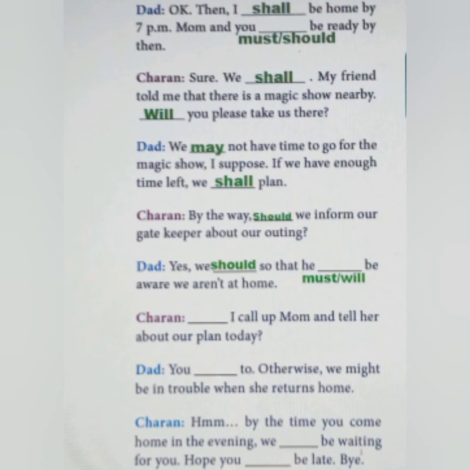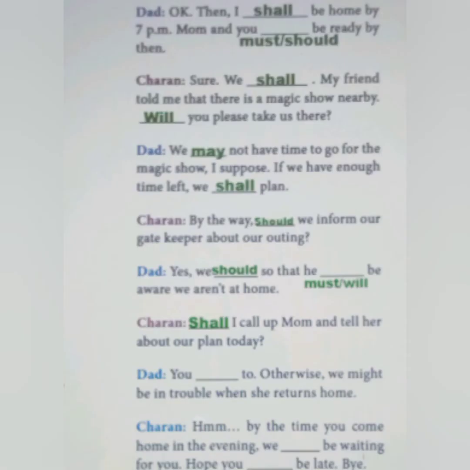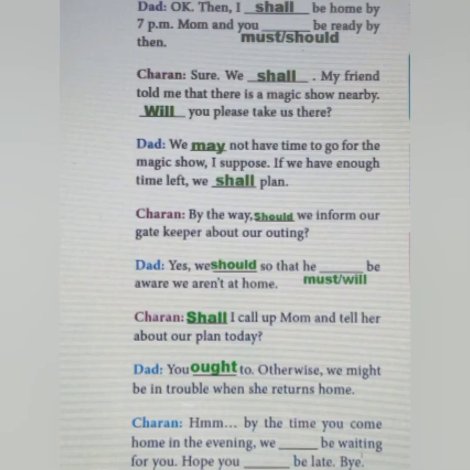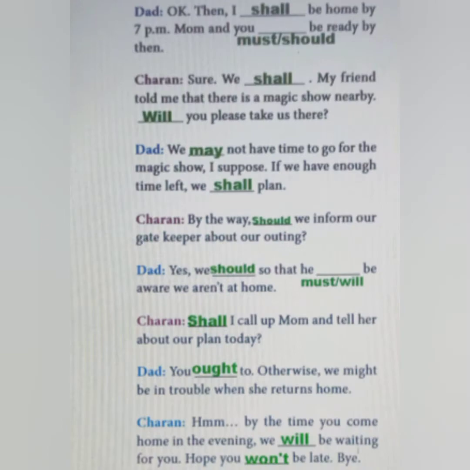The next sentence is a query to get suggestion from Dad whether they have to call mom and tell about the plan or not, so that we can use the word shall. In the next sentence, Dad says Charan should tell about the plan to mom, otherwise they might be in trouble when she returns home. We can use the word should, but the sentence ends with to. The answer is you ought to, otherwise we might be in trouble when she returns home. In the next sentence, Charan tries to predict the future and requests his father not to be late, so that we can use the word will in the first blank and won't in the second blank.